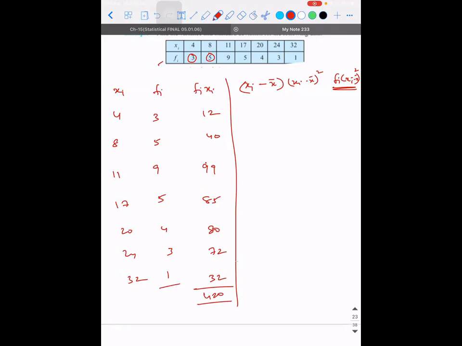And how much is the sum of all the frequencies? 3 plus 5 is 8, plus 9 is 17, plus 5 is 22, plus 4 is 26, plus 3 is 29, plus 1 is 30.